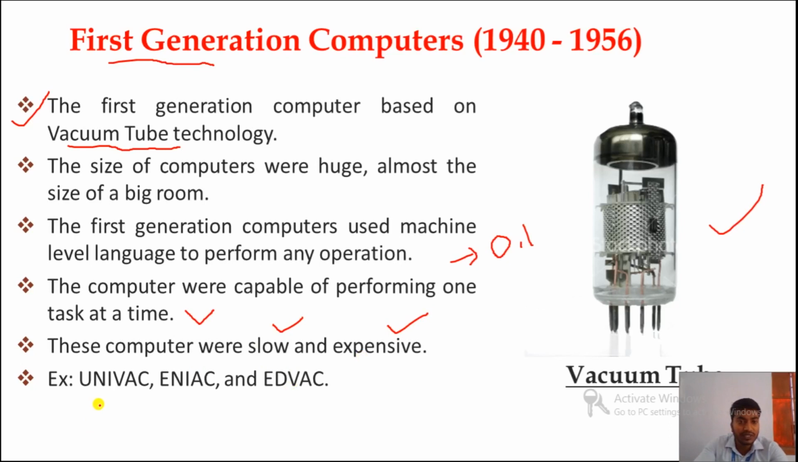Examples of first generation computers: UNIVAC, ENIAC and EDVAC. So these are the examples of first generation computers. Clear to you?